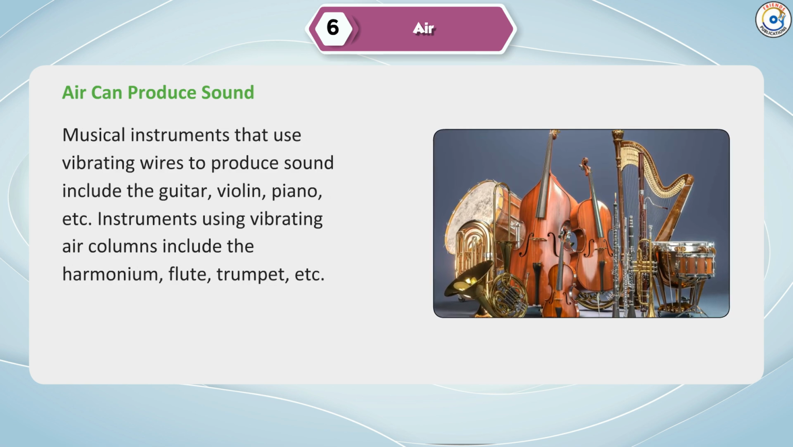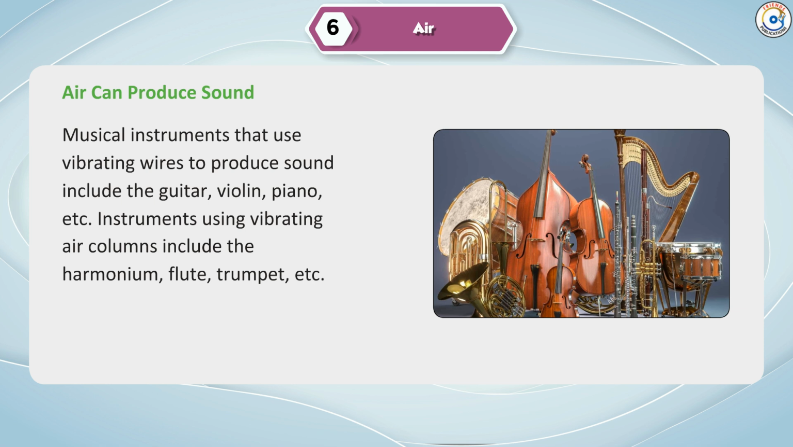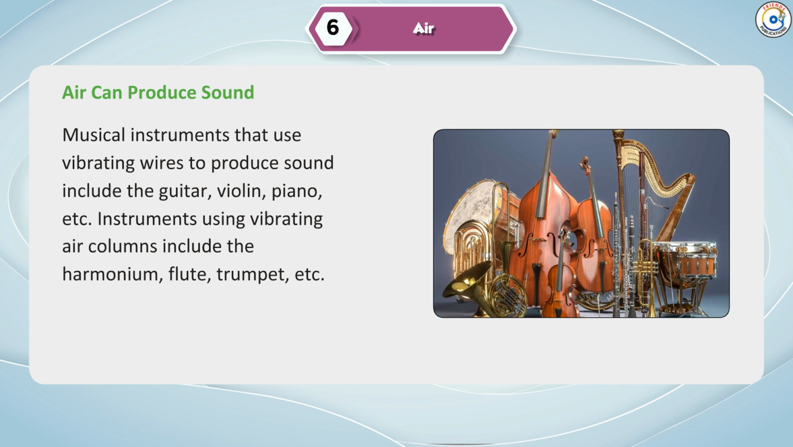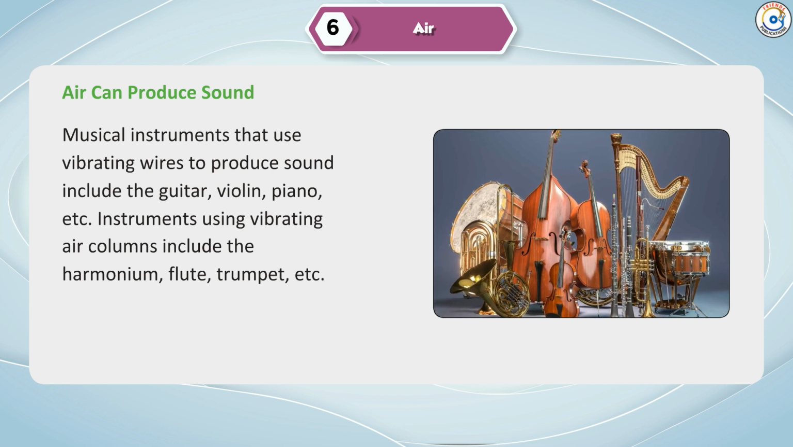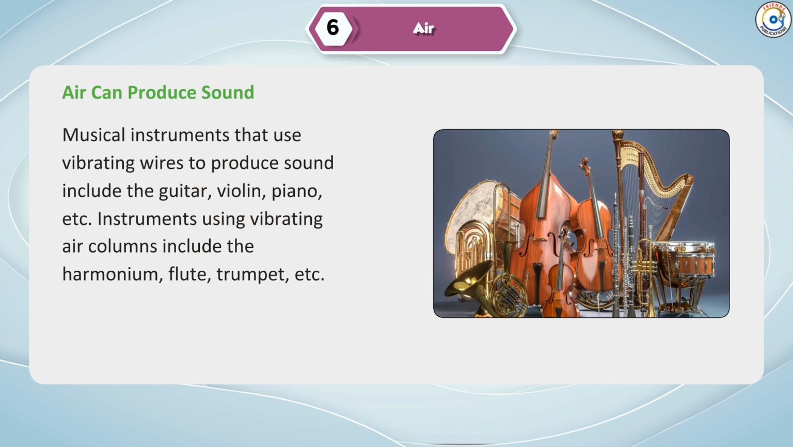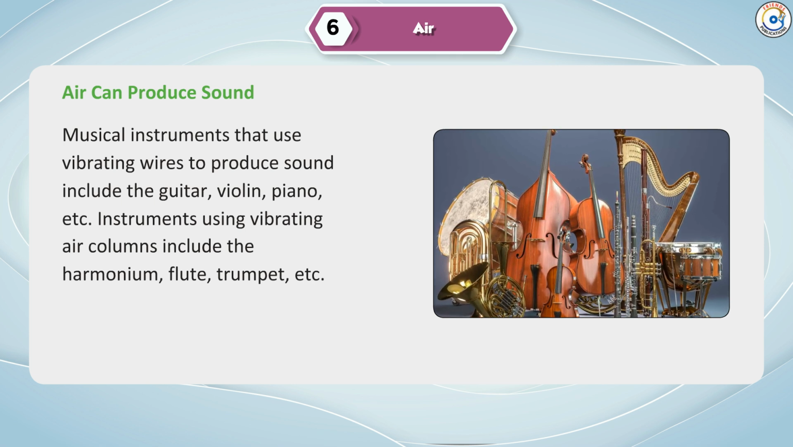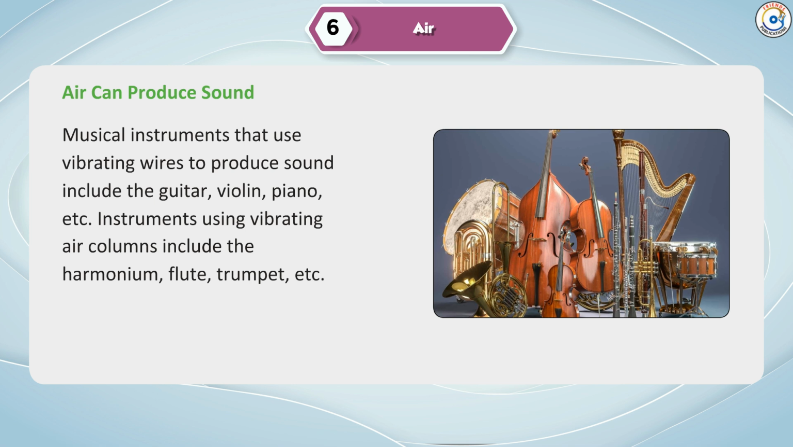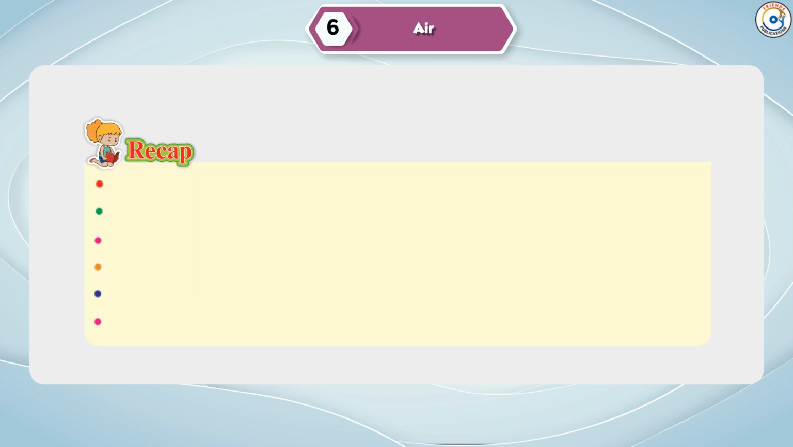Musical instruments that use vibrating wires to produce sound include the guitar, violin, piano, etc. Instruments using vibrating air columns include the harmonium, flute, trumpet, etc.